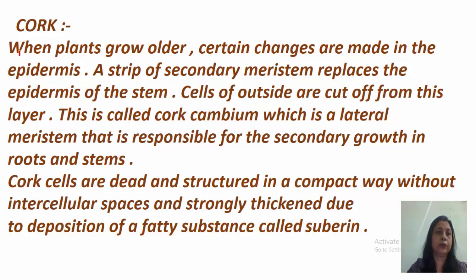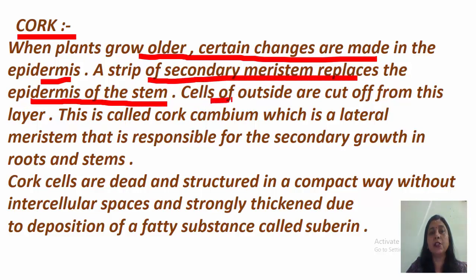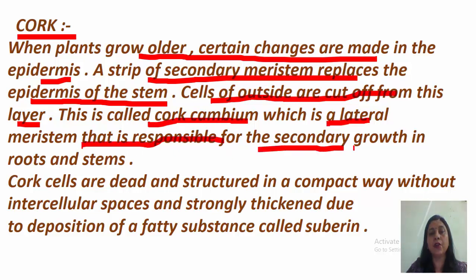Now cork. When plants grow older, certain changes are made in epidermis. As the time passes, the plant becomes older, so changes come in the epidermis. What changes? A strip of secondary meristem replaces the epidermis of the stem and cells of outside are cut off from this layer. This is called as cork cambium, which is a lateral meristem that is responsible for the secondary growth in the